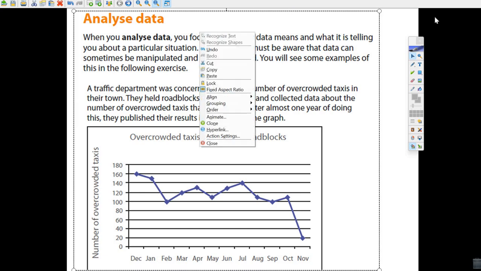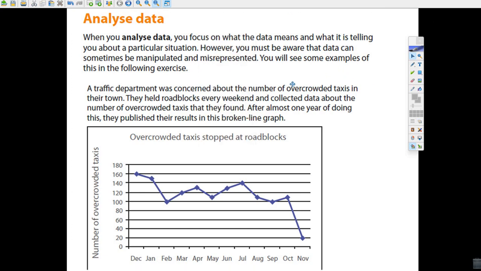Okay, the next section we're going to look at is analyzing data, where you focus on what the data means and what it's telling you about a particular situation. What you have to be careful about with statistics is they can be manipulated and misrepresented, and it takes some real thinking to figure it out. Let's take a look at this example.